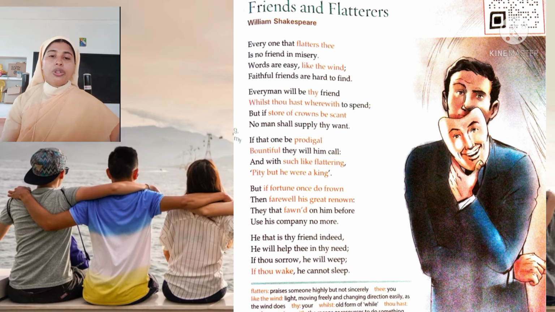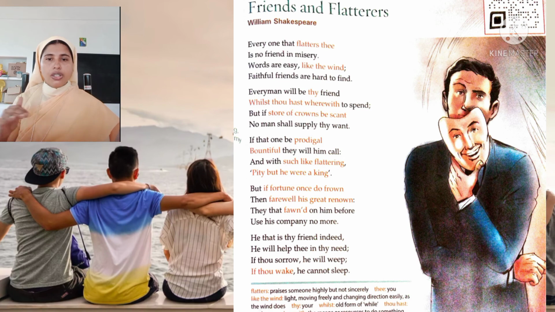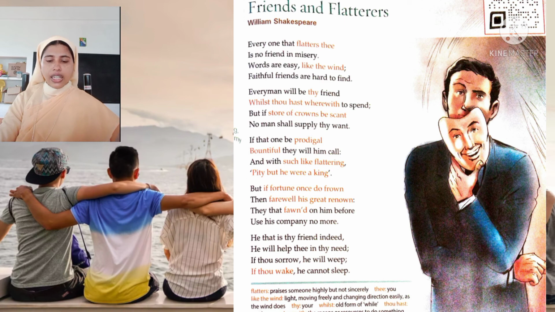Again, one more figure of speech which we have to discuss here is alliteration. What is alliteration? Repetition of consonant sounds in the beginning of words in a line. Let's see some of the alliterations in this lesson. In the second stanza: "Whilst thou had wherewith to spend."